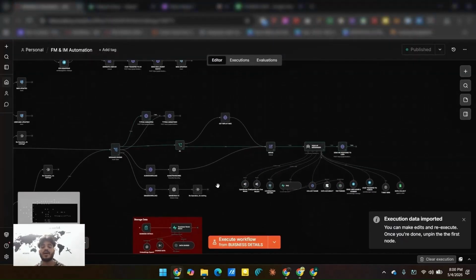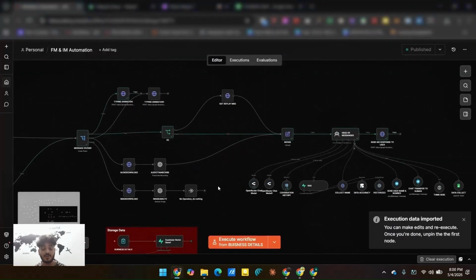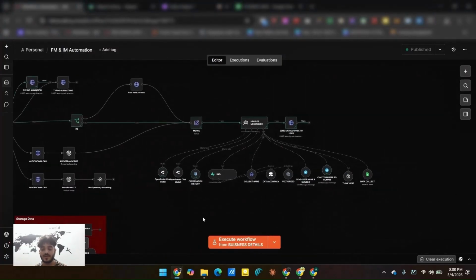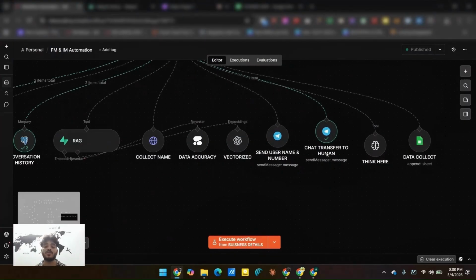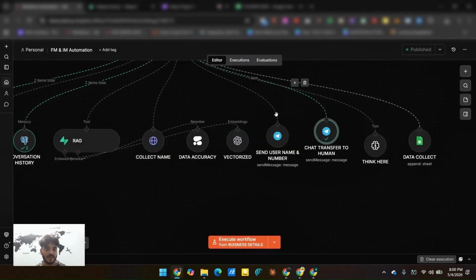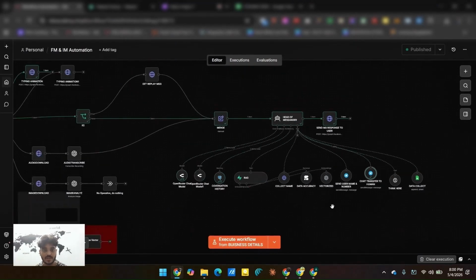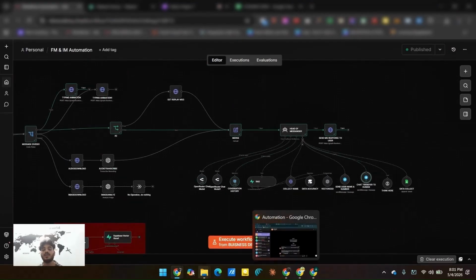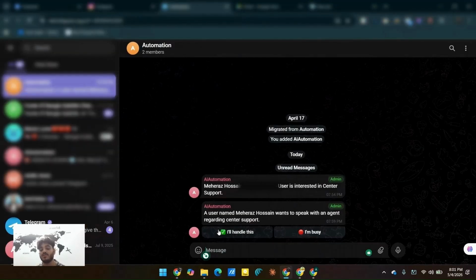As soon as I sent a message that I want to talk with a human, this agent transferred the chat to a human by calling this tool, set transfer to human. So okay, let's see what message is sent in the Telegram node. I'm going to show you. Okay, you see that a user named Meheraz Hossain wants to speak with an agent regarding center support. Okay, now you get the idea.